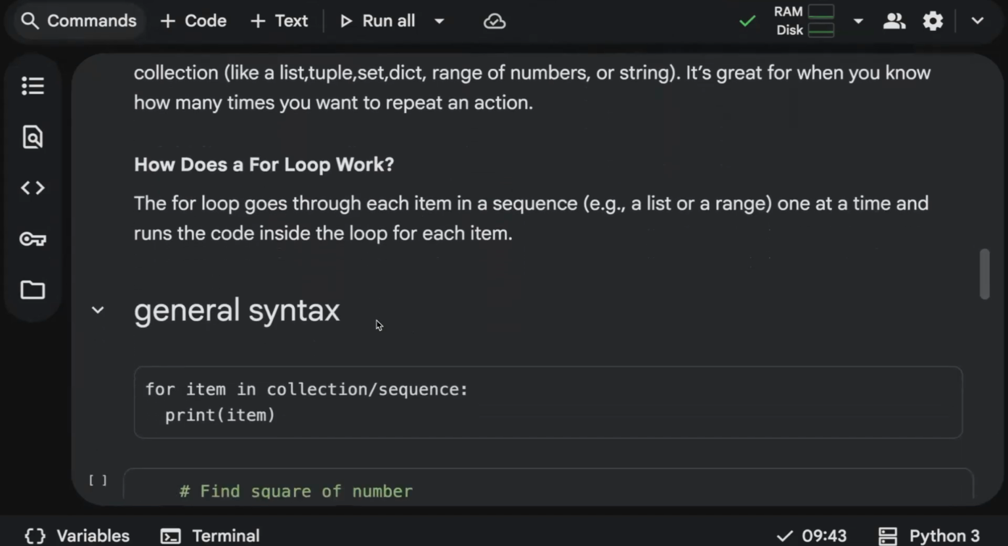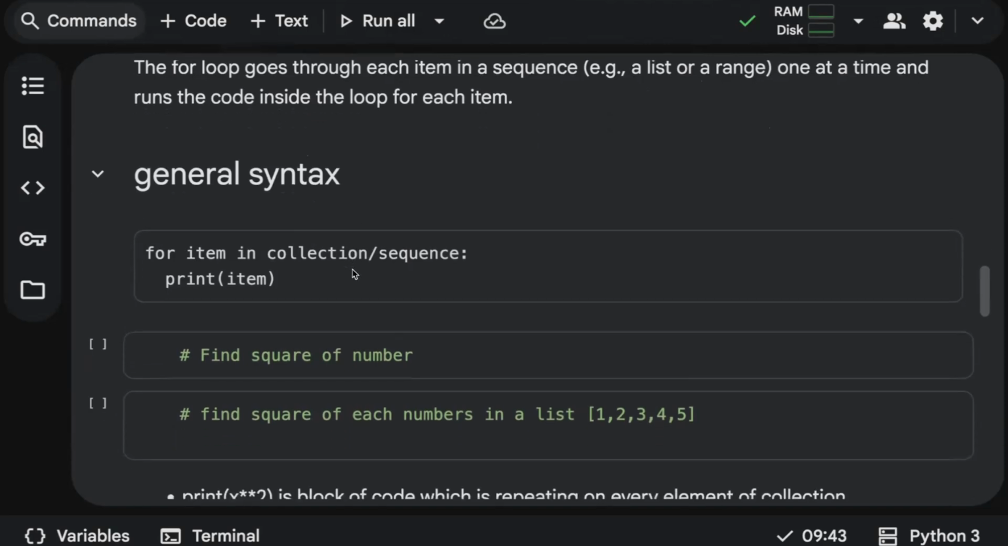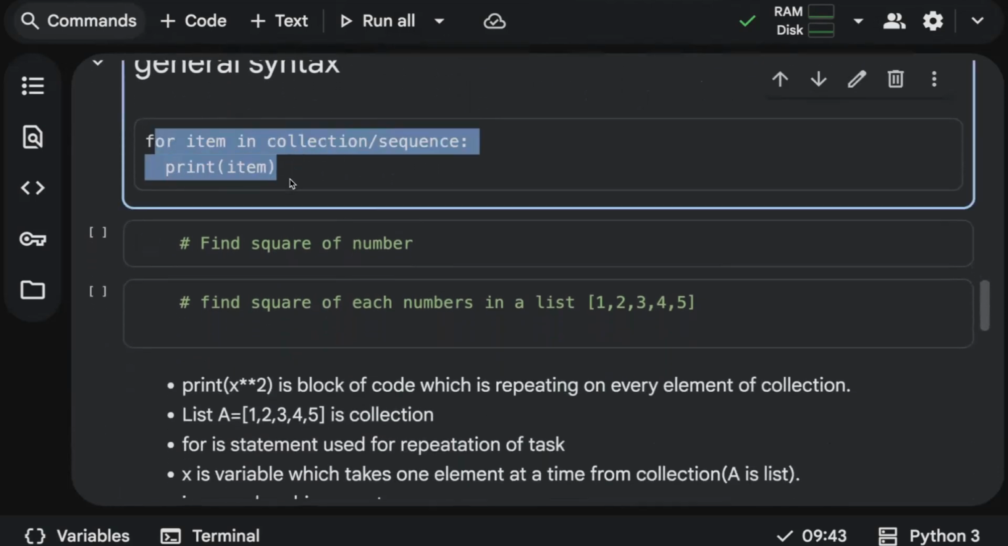Now you might have a question, how does the for loop work? Very simple. The for loop goes through each item in a sequence, probably list, tuple, set, dictionary, range, something like that, one at a time, and runs the code inside the loop for every item. It takes each element in a sequence, one at a time, and runs the code inside the loop for every item. Look at the general syntax, and with examples you will understand it better. The general syntax is something like this.